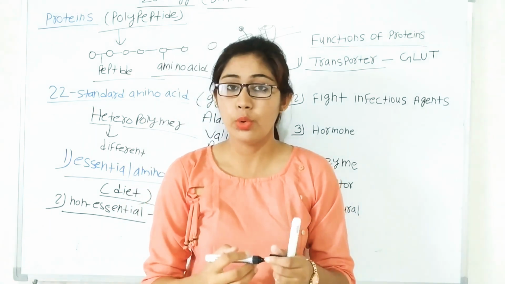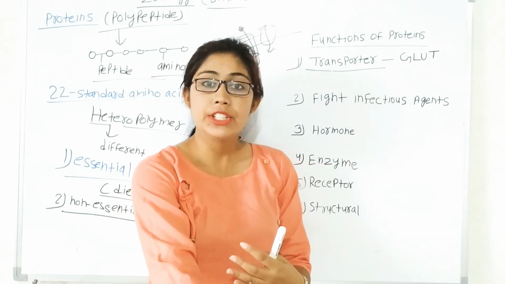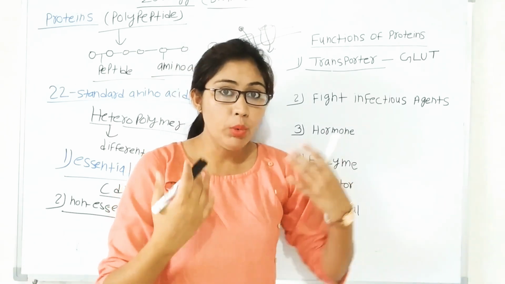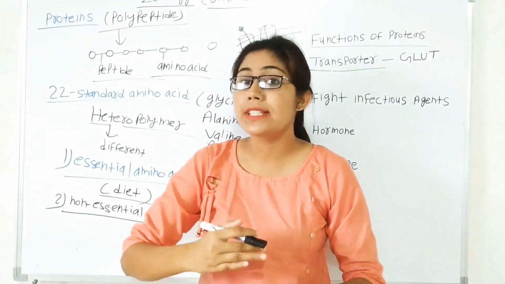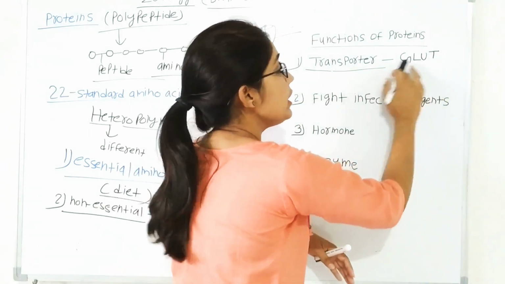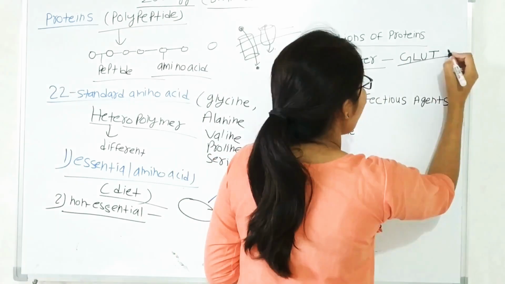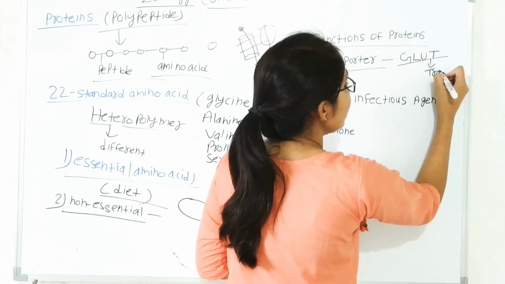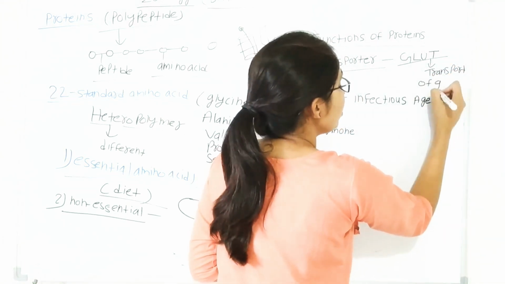They transport glucose from the outer extracellular matrix into our cell, because we take glucose in our diet. Then how is this glucose transported into our cell? With the help of these GLUT transporters. They help in the transport of glucose.